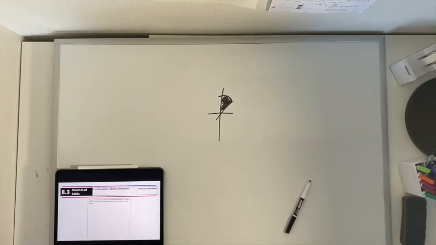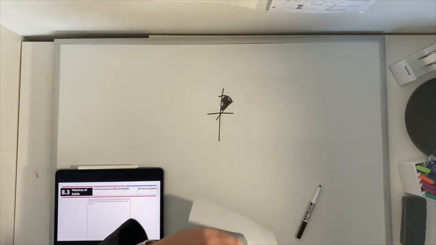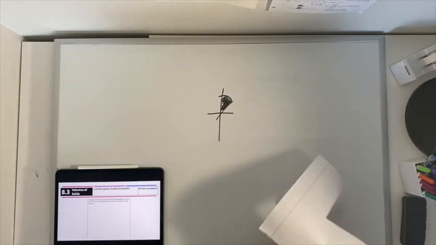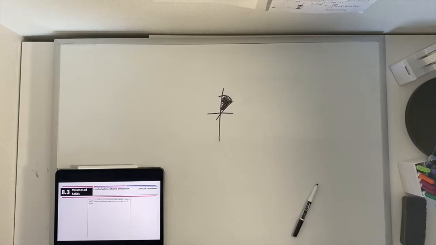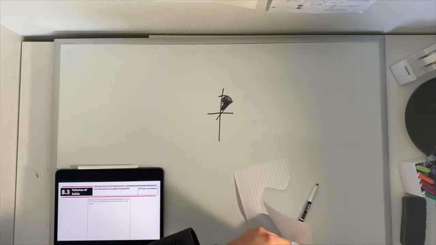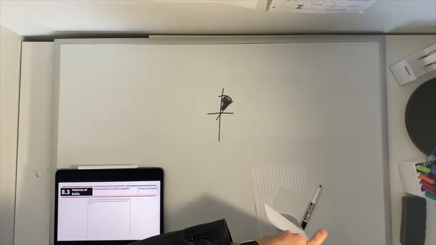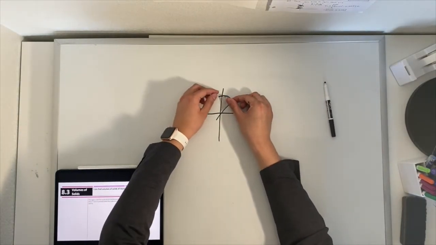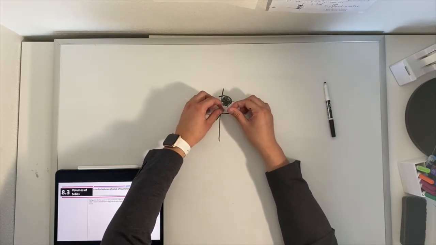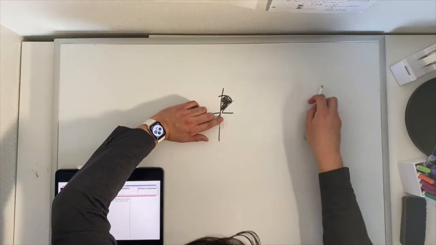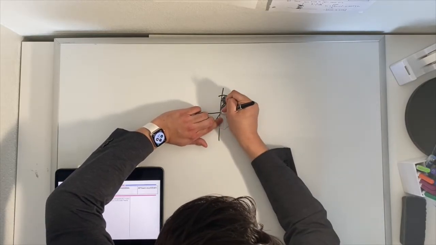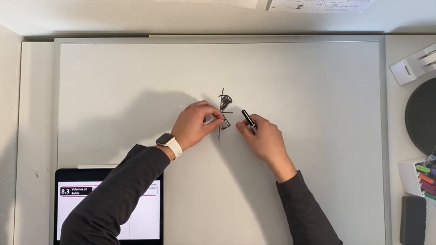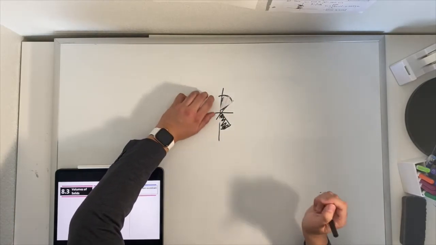We are revolving this. Here's our area, and it is coming up out of the board, around the x-axis, back into the board right there, and then through the board on the other side, back up and around, and here it stops.